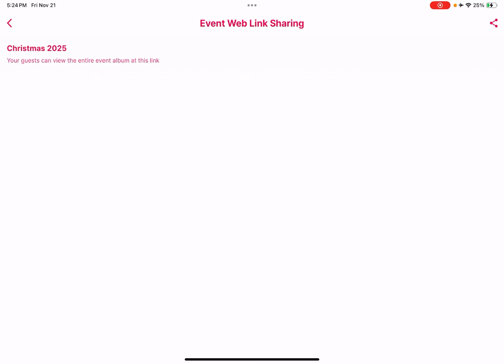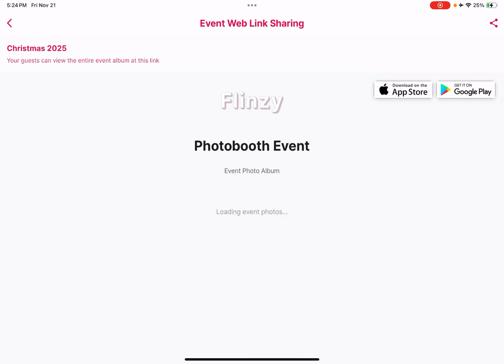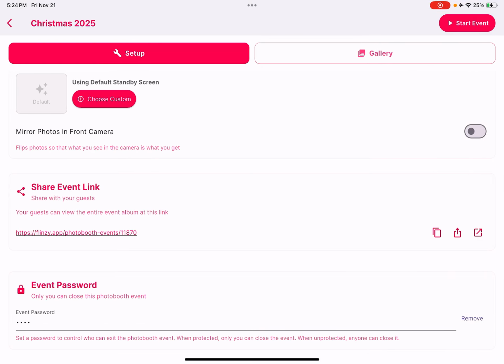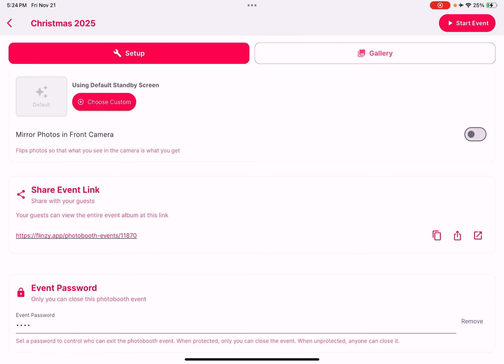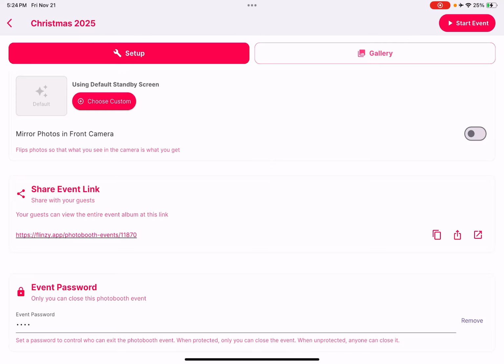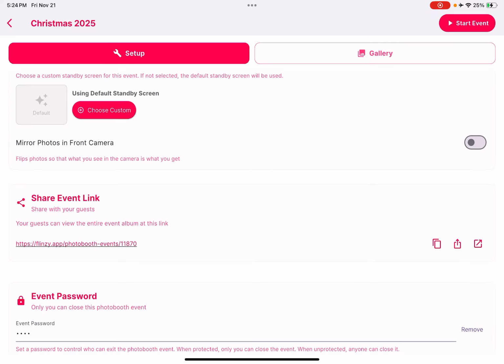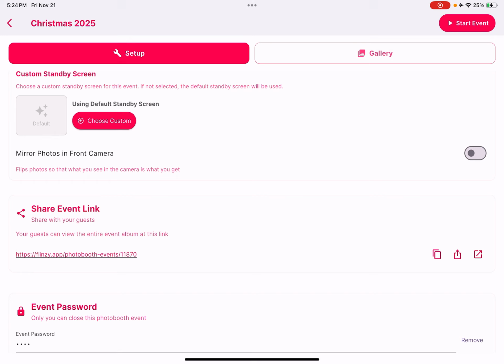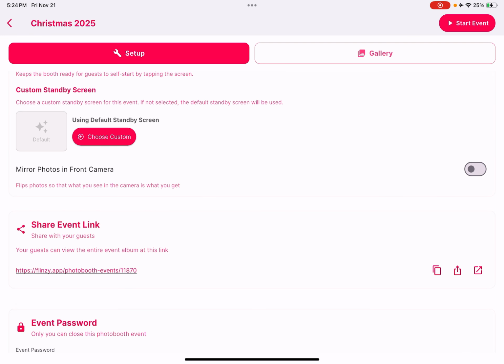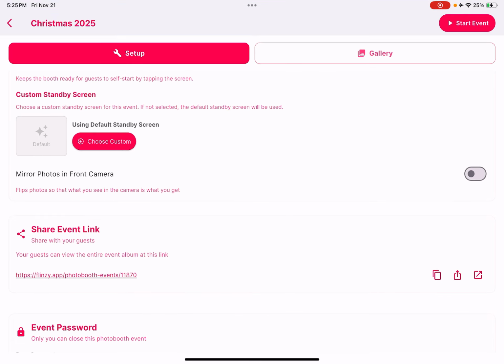Right now, because I don't have any photos, it's not gonna show anything, right? But if you take a photo or more, they'll be shown in this specific URL. So you can easily just share the URL with your guests, so they don't have to come to you and ask for their photos every single time. They can just visit the URL and will be able to check out the photos.